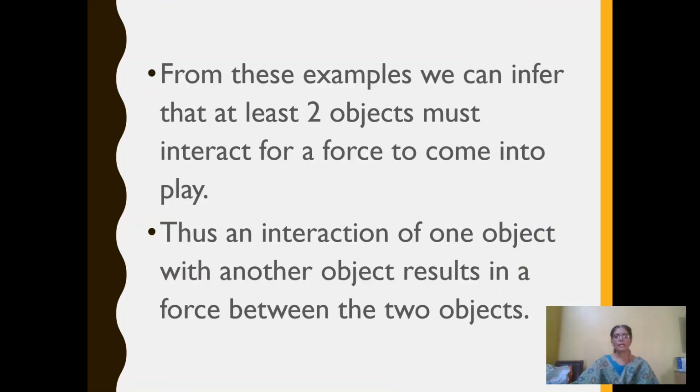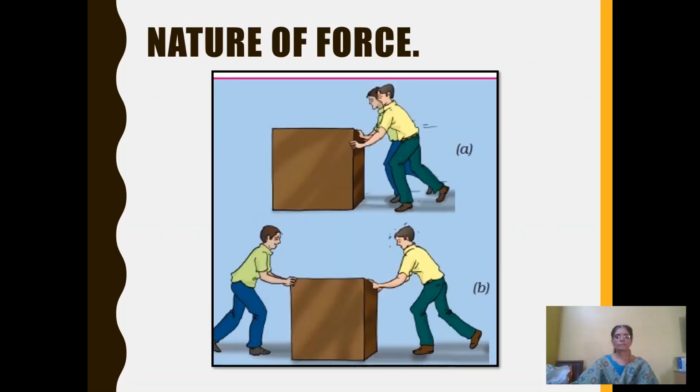So from these examples, we can understand that at least two objects must interact for a force to come into play. Thus, the interaction of one object with another object results in a force between the two objects.